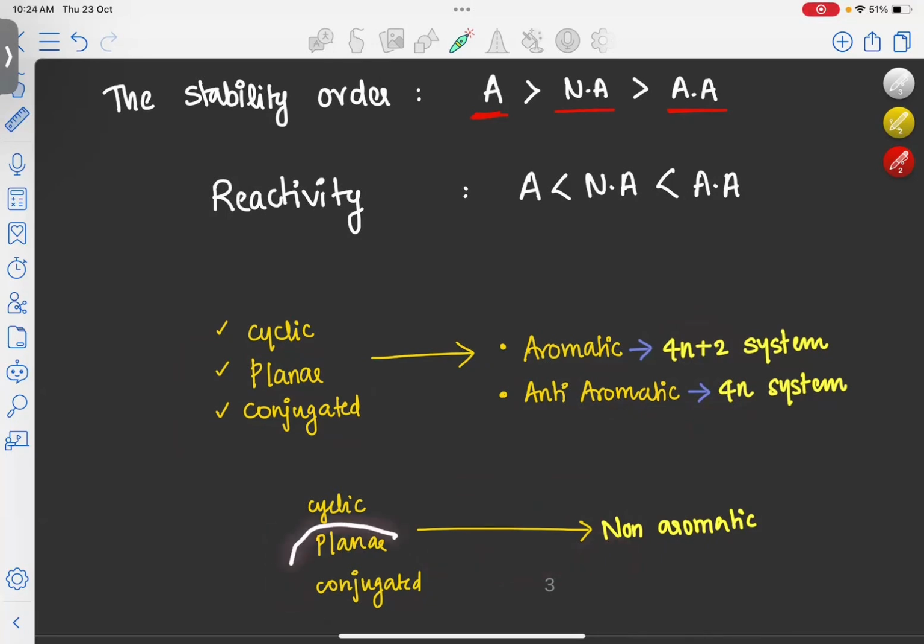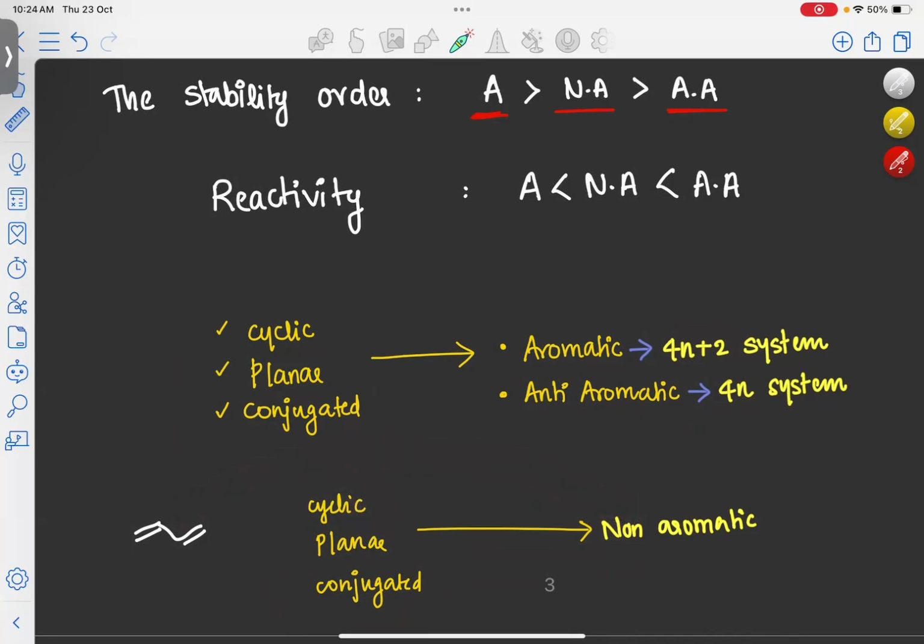Suppose two of these are followed and only one is not followed by our structure, such that our molecule is planar and conjugated, but not cyclic. In that case, what will happen? It will be non-aromatic. For example, we'll take butadiene. In this case, it is planar because all the atoms here are sp2 hybridized, and it is conjugated also because alternate double and single bonds are present, but it is not cyclic. That's why this will become non-aromatic.